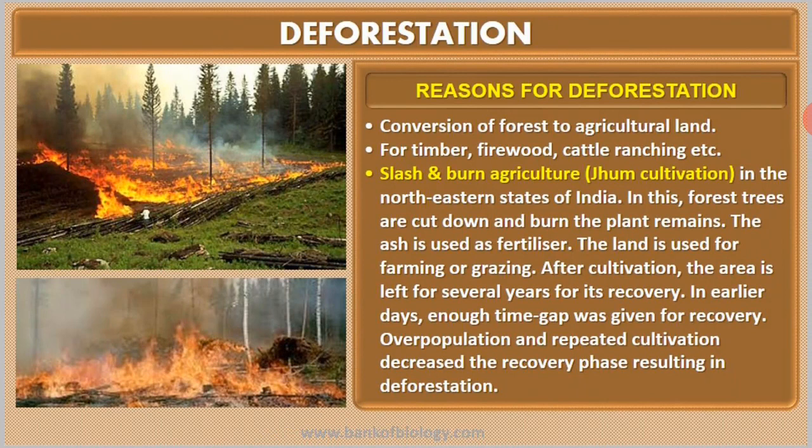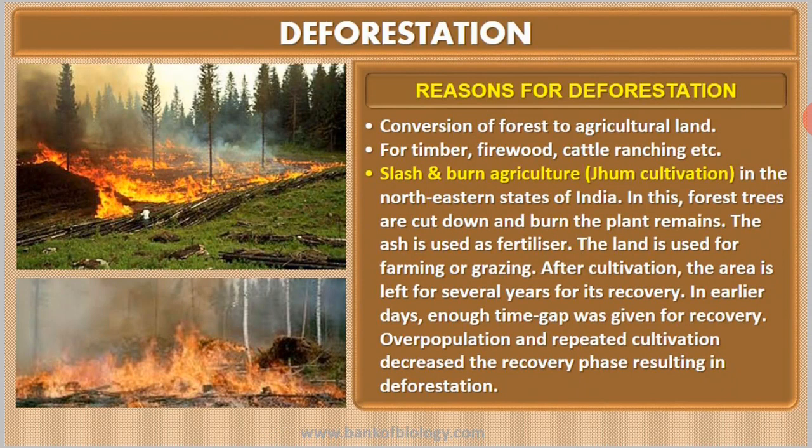Okay, in slash and burn agriculture, what they do is, the farmers cut down the trees of the forest and burn the plant remains. Okay, they cut the forest, and then they put the fire. Okay, and the ash, whatever you get, is used as fertilizer, and the land, whatever is left barren after burning, is used for farming or cattle grazing. After cultivation, once they take out the crops, the area is left.